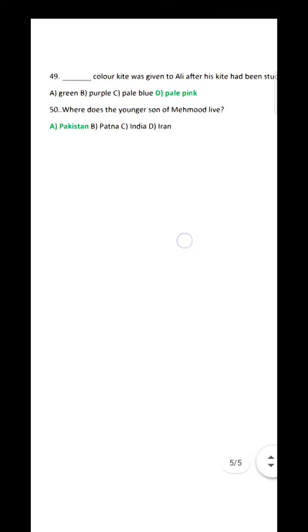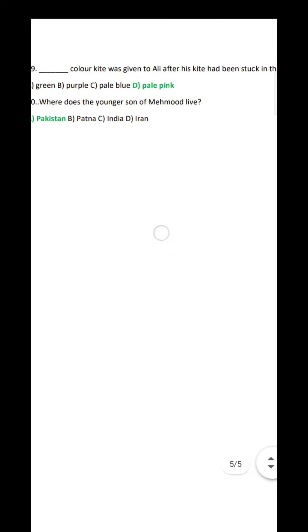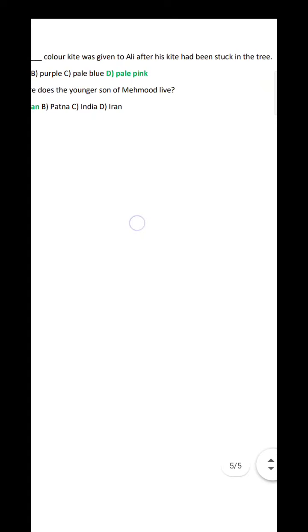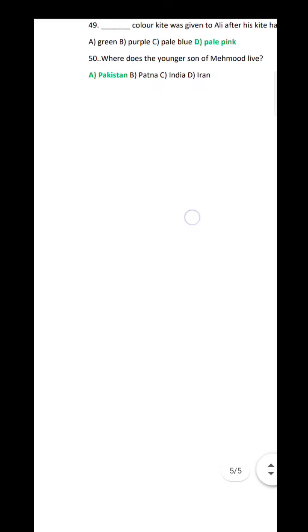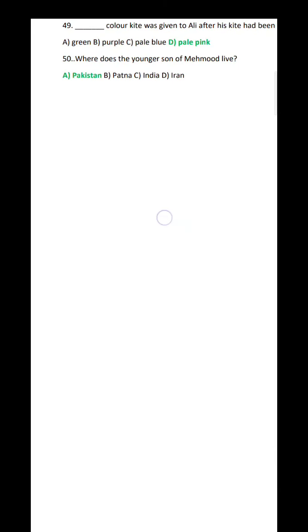Question 49. Dash color kite was given to Ali after his kite had been stuck in the tree. Option D. Pale pink. Question 50. Where does the younger son of Mahmud live? Option A. Pakistan. Thank you.